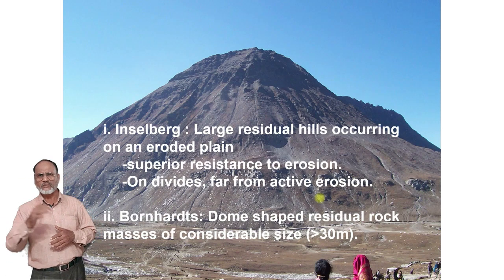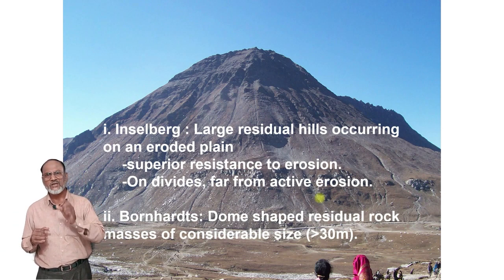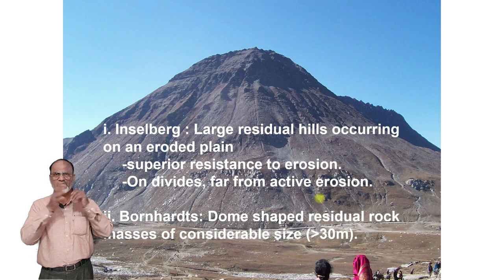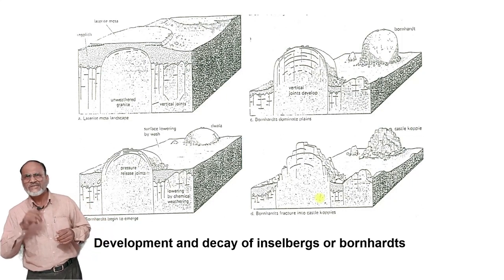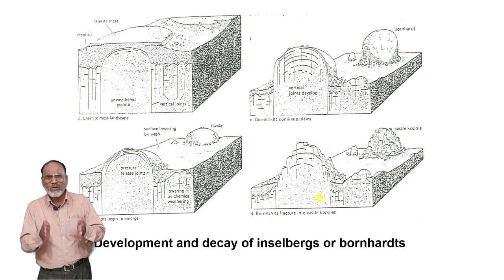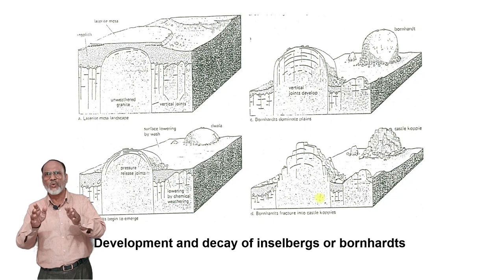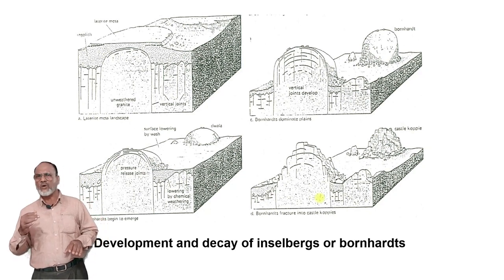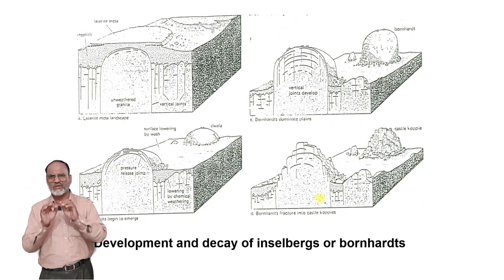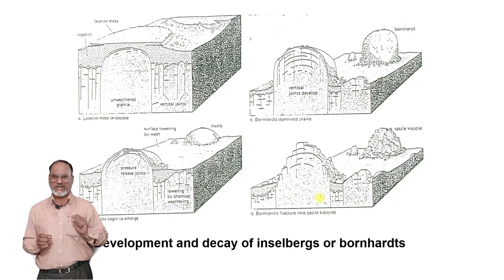Now in the next slide, how these inselbergs are developed. So, development and decay of an inselberg or Bornhardt. If we see the first photograph on the upper left corner, we will see that the rock mass is under the cover. But afterwards, because of the erosion, the cover has been removed and the mounds or hillocks have been exposed. So this way, the exposure of the hillocks after the weathering and after the erosion of the material has taken place are known as inselbergs or Bornhardts.